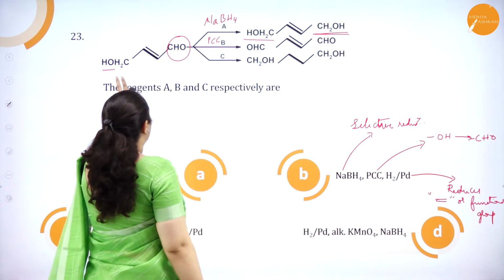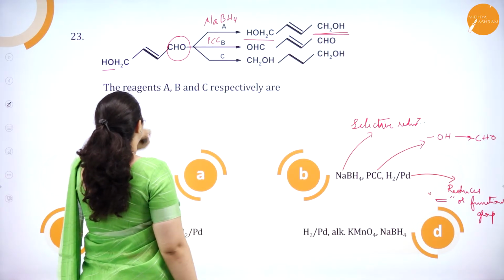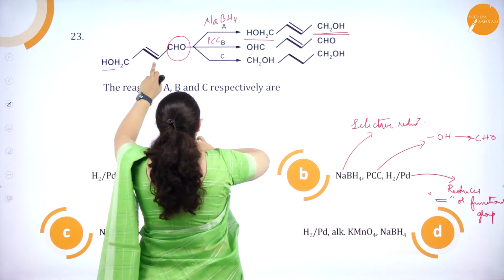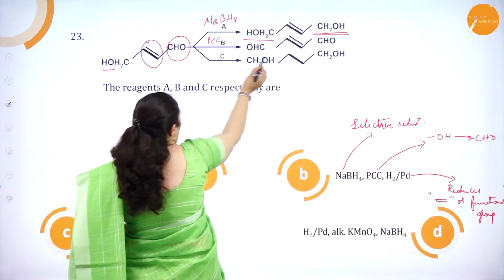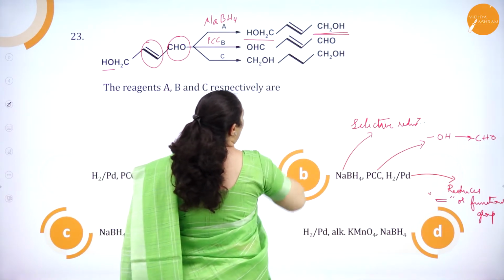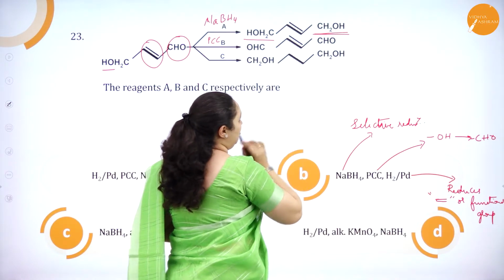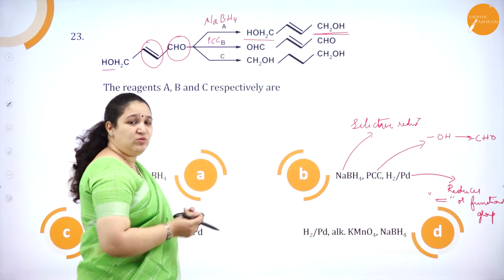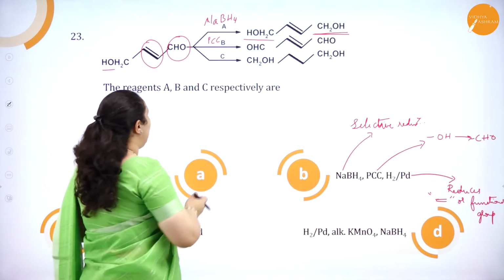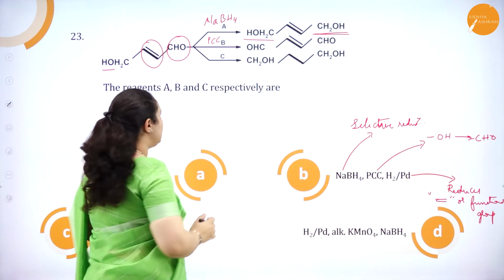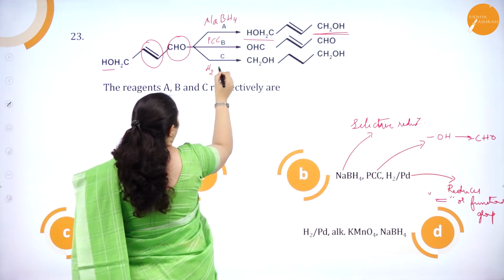Next, reaction C. Here CH2OH is remaining as it is, but you observe the double bond is removed here. And the CHO group has also got converted to CH2OH. So here reduction is happening at the double bond as well as the functional group. Which reagent can do that? It is nothing but hydrogen with palladium.